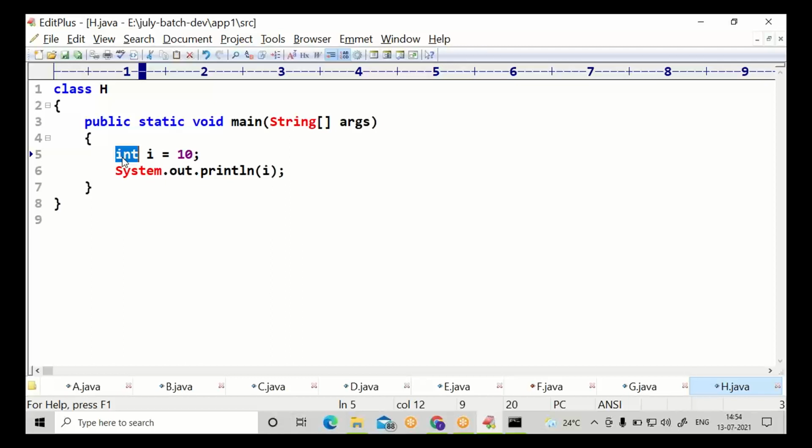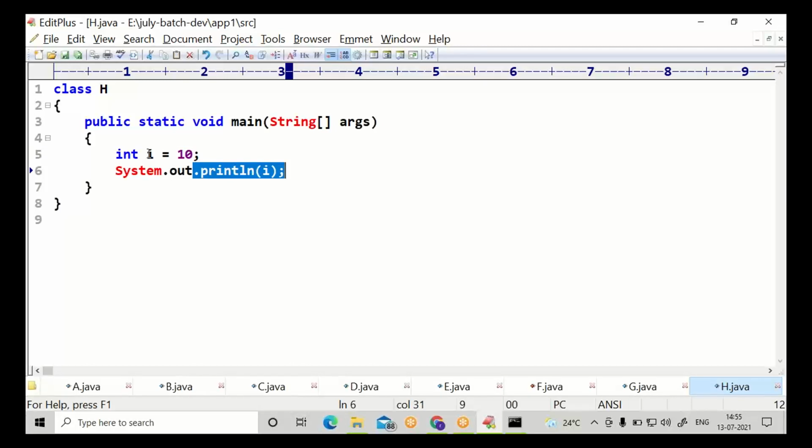Int comes under data type. i is a name to the variable. 10 is the initial value.